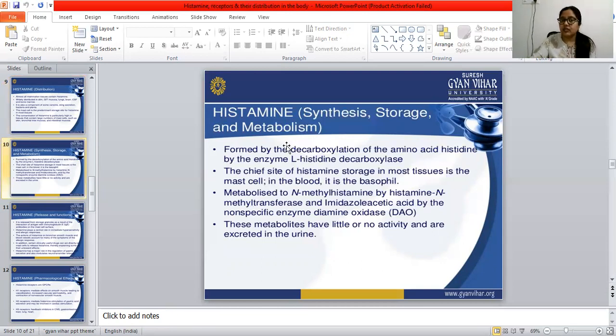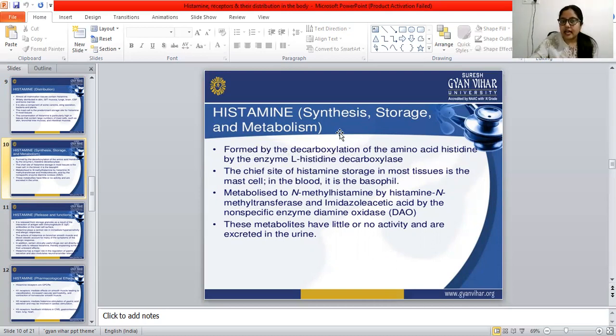Now, how it is synthesized, stored and metabolized. We have already seen the synthesis of histamine, but let's see it again. It is formed by the decarboxylation of the amino acid histidine by the enzyme L-histidine decarboxylase.